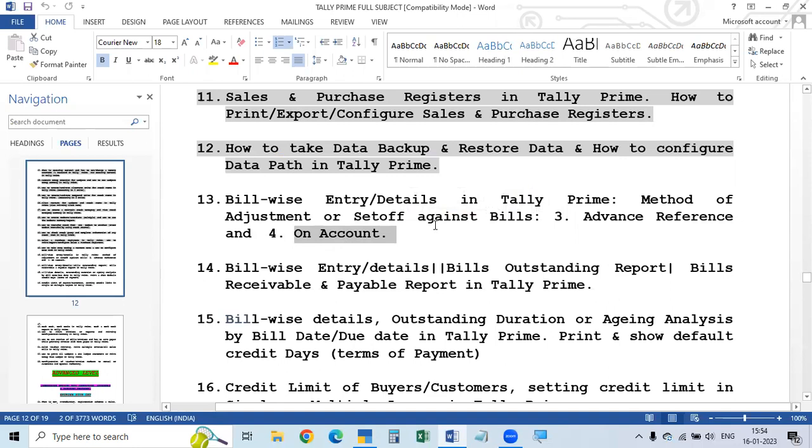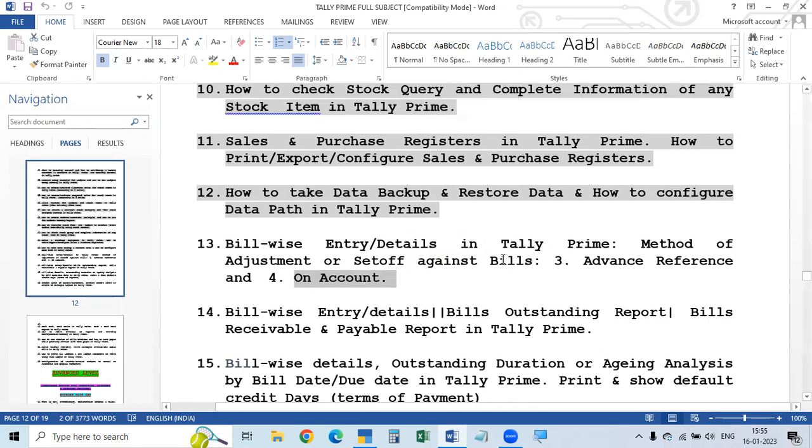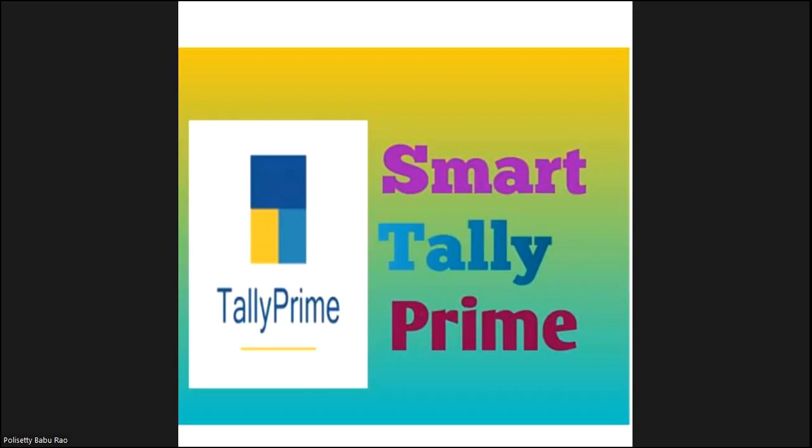In the case of new reference, there is only one situation: buying a new bill. Against reference is making payment against the bill amount. And advance is when advance is paid. But with on account, there are different situations when we enter it as on account. If we learn this after discussing the reports, we can understand it very well, because in the reports this on account amount will sometimes not be shown. Then how to show that? All this we will learn. Okay, so with this, we stop this topic today.